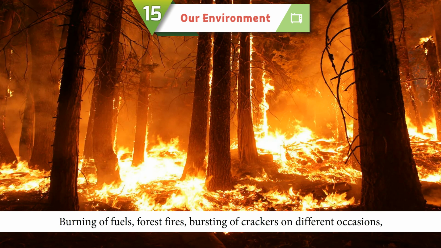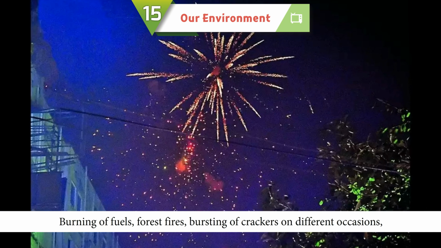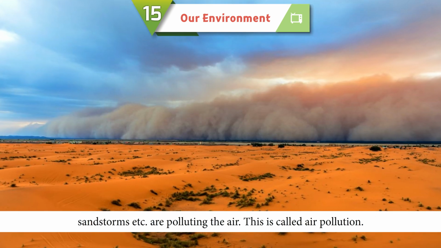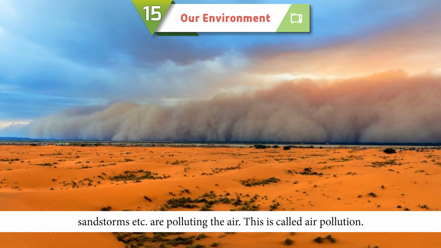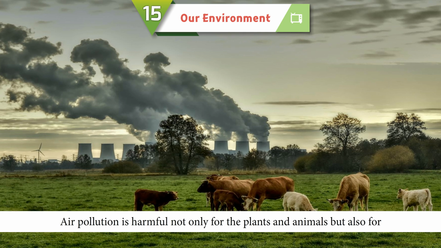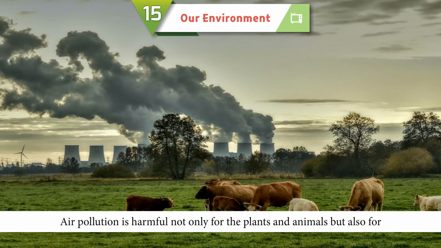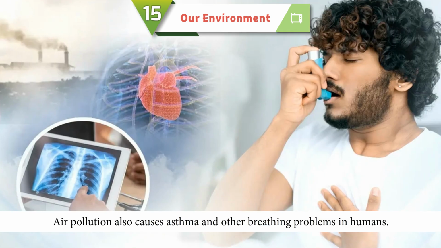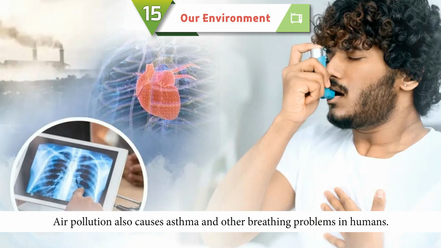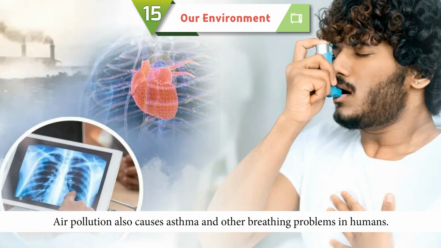Burning of fuels, forest fires, bursting of crackers on different occasions, sandstorms, etc. pollute the air. This is called air pollution. Air pollution is harmful not only for the plants and animals but also for the historical monuments. Air pollution also causes asthma and other breathing problems in humans.